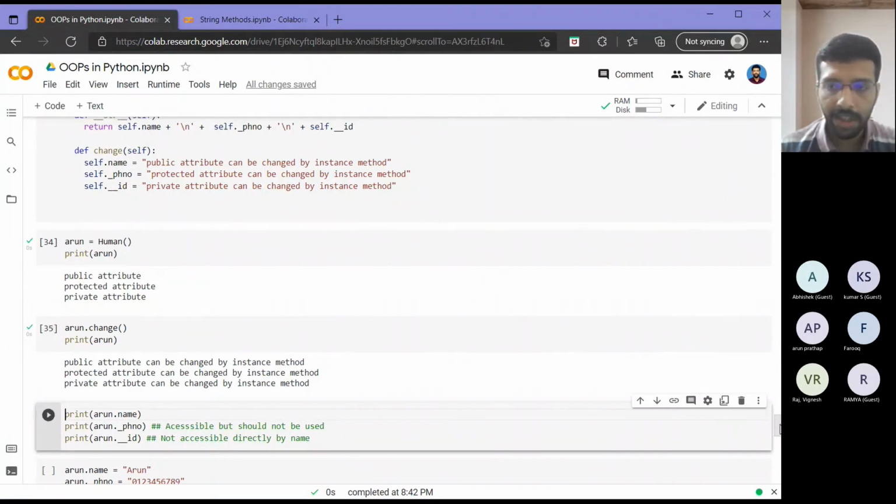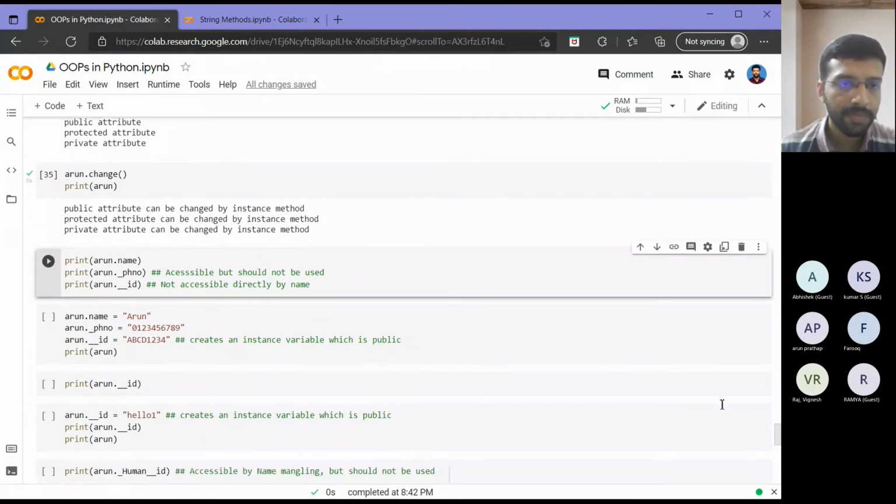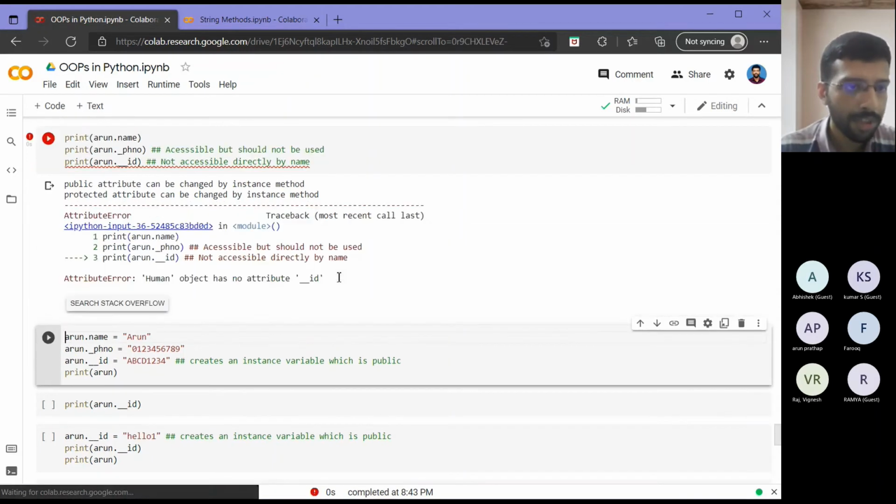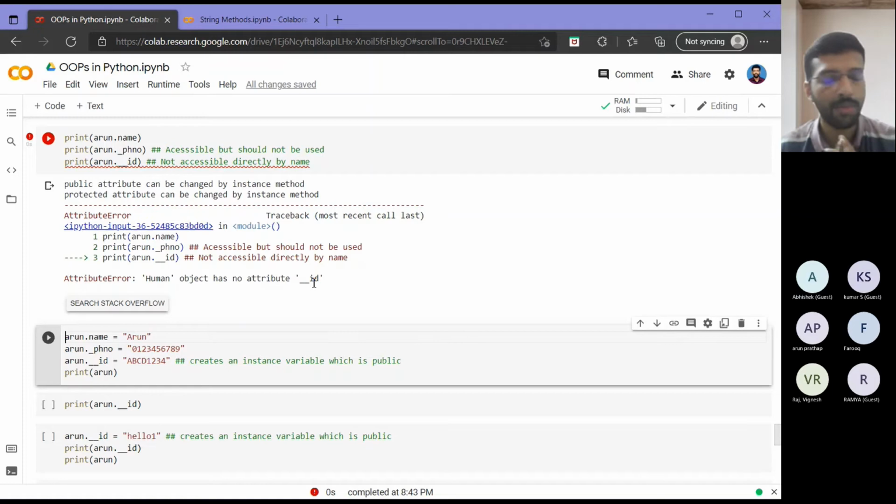Now let's see somebody outside the class. That is, from the current instance, I am trying to call these variables directly. So I will try to call name, phone number and ID of Arun directly, and let's see what happens. As you can see, Arun.name got printed, Arun.phone number got printed, whereas for Arun.__ID, I got an error: human object has no attribute ID. So this is what I told earlier, it is implemented as a private variable. And protected variable, I was able to access.